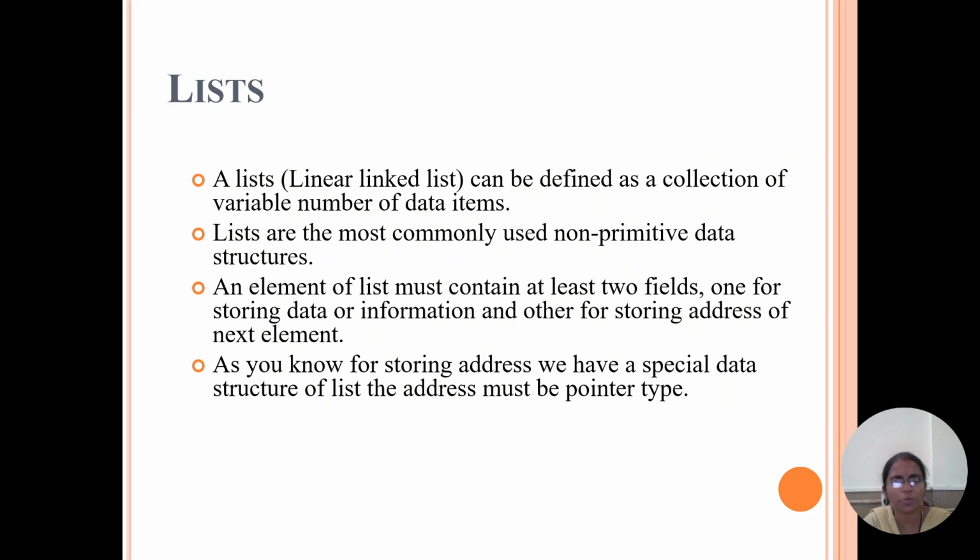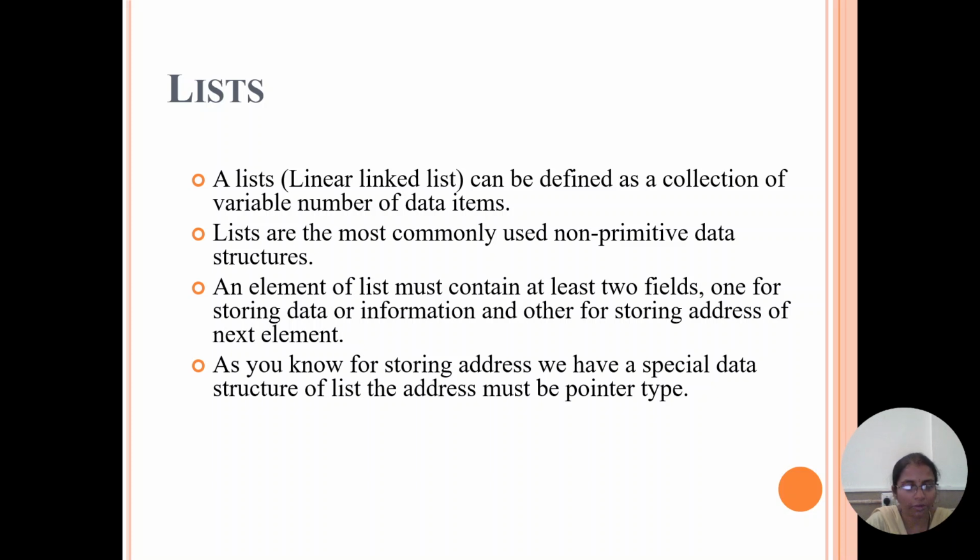Linked list. What is meant by a linked list? It is defined as a collection of a variable number of data items. Lists are most commonly used in non-primitive data structures. An element of a list must contain at least two fields, one for storing data and the other for storing the address of the next element.